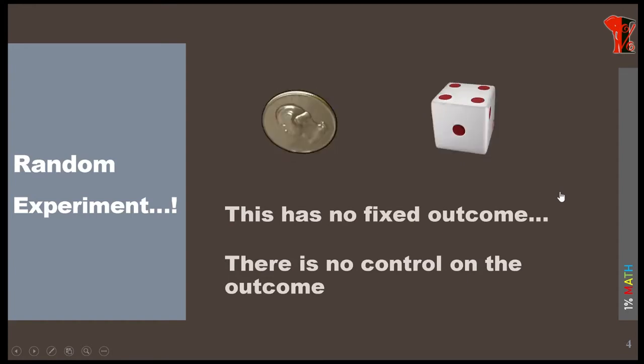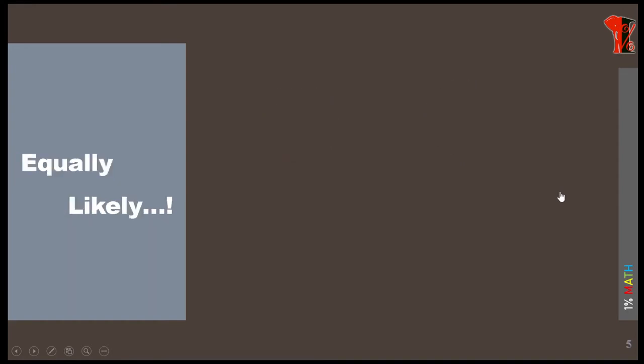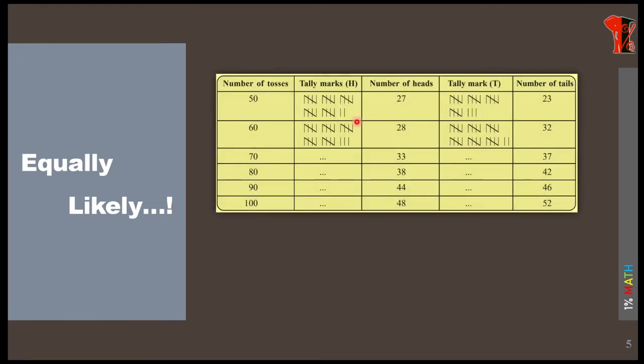Okay, let us go to the next concept now: equally likely. What do we mean by equally likely? Just study this table. You can see the number of tosses, tally marks, number of heads, and number of tails. There are 50 tosses, and we have got 27 heads and 23 tails. Similarly, when you toss 60 times, we got 28 heads and 32 tails. Next, when you toss 70 times, it is 33 and 37. When you toss 100 times, it is 48 and 52.